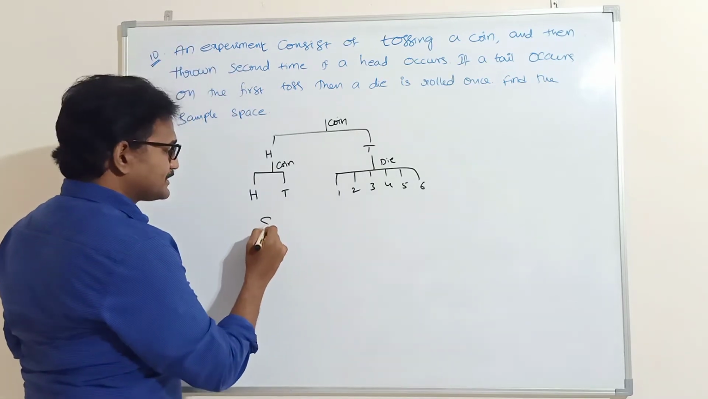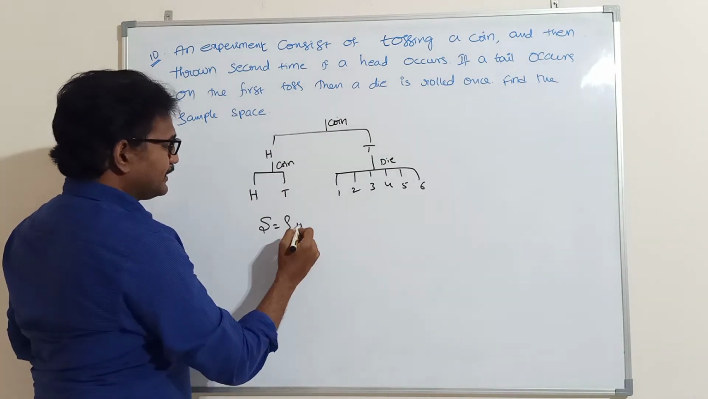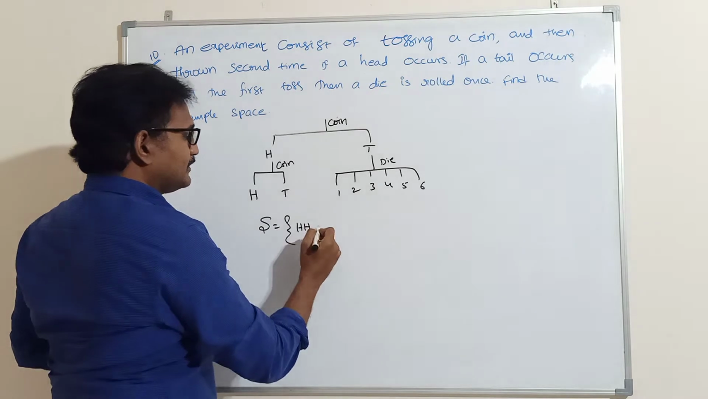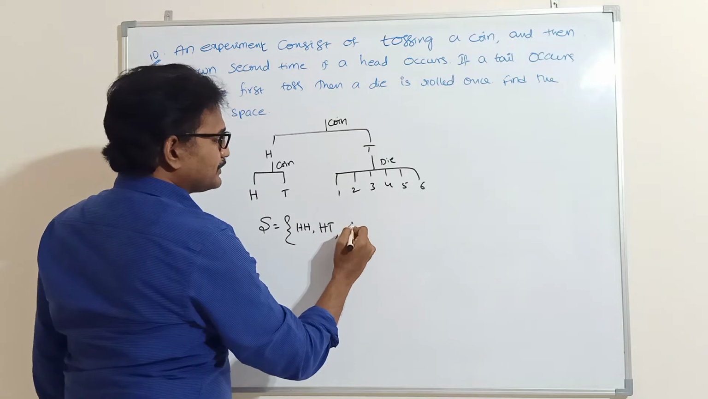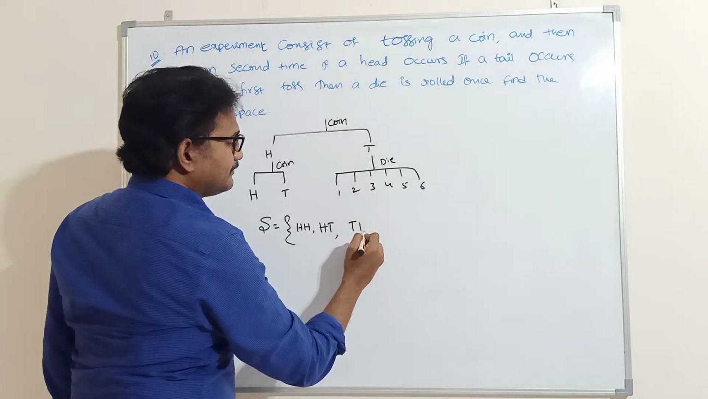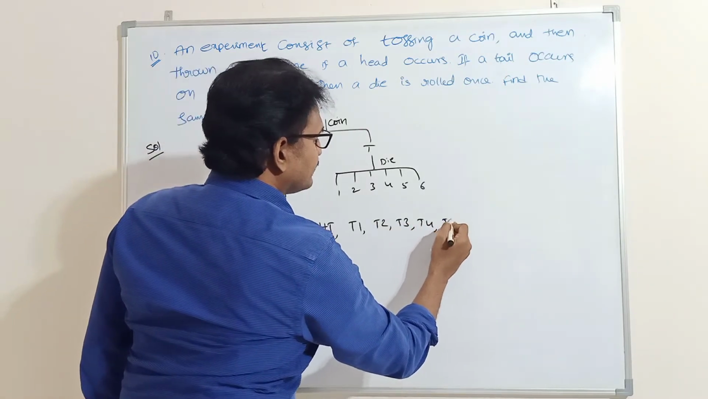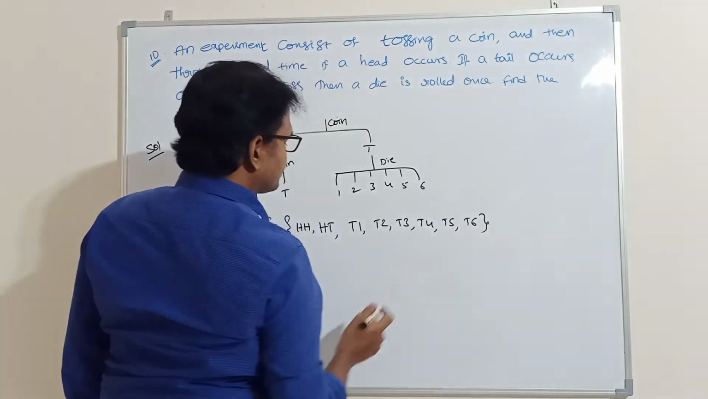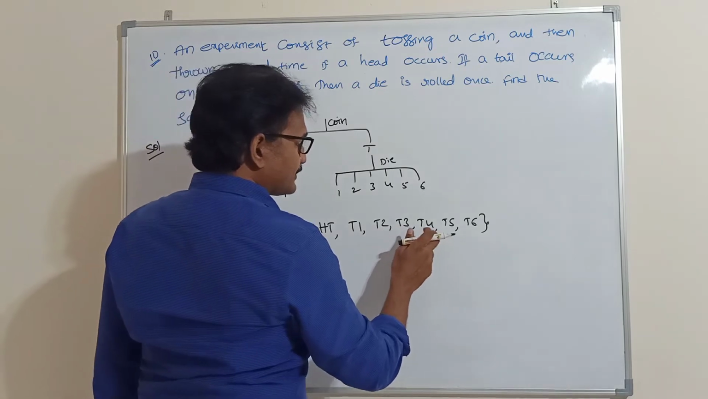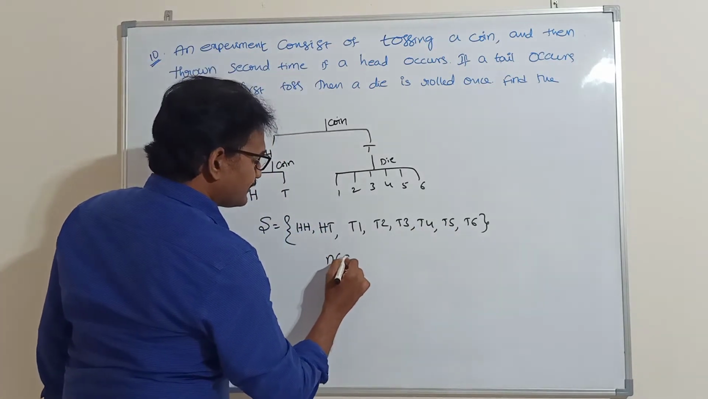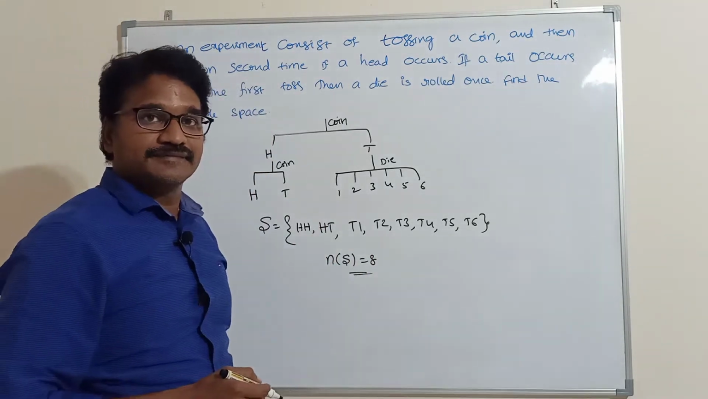For this experiment, S is equal to, suppose in the first toss head occurs, then again head occurrence chance is there, or HT chance is there, head to tail chance. Suppose in the first toss tail occurs, then T1 chance is there, or T2, or T3, or T4, or T5, or T6. So total how many possibilities are there? Number of sample points: 1, 2, 3, 4, 5, 6, 7, 8. So the number of sample points is 8 in this experiment.